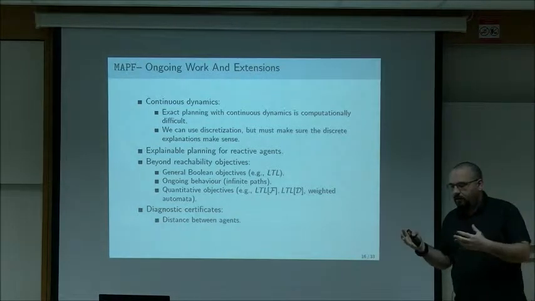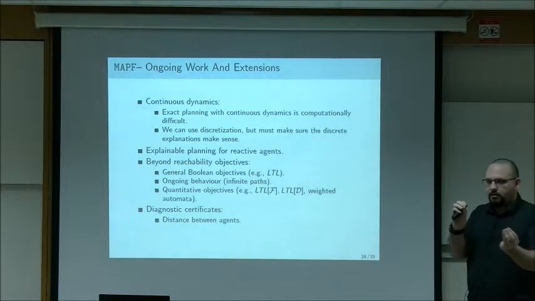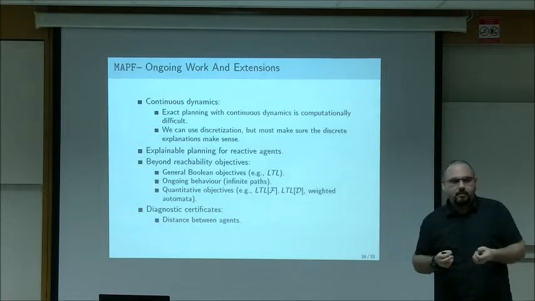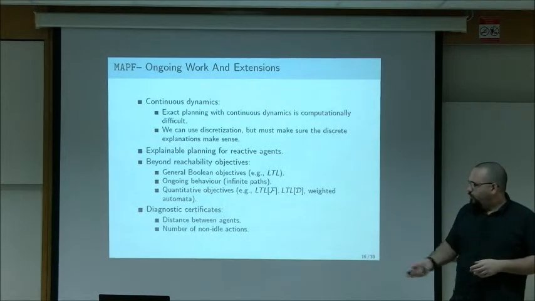So I want to find a plan, and I also want a parameter that tells me how close the planes get, how minimally close they get. And that's information about the plan that will help me trust the plan or pick one plan over the other. And number of non-idle operations.